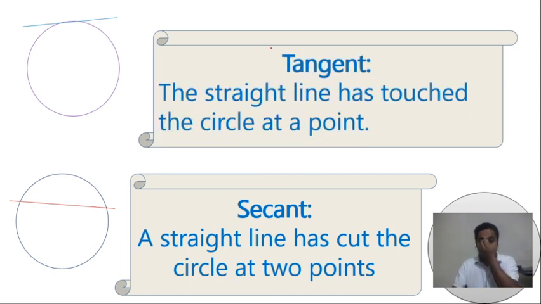A tangent is a straight line that touches the circle at one point. What is a secant? A straight line that cuts the circle at two points. If the straight line intersects two points of the circle, this is called a secant, and if it touches one point, this is called a tangent. I think all students can understand these things.